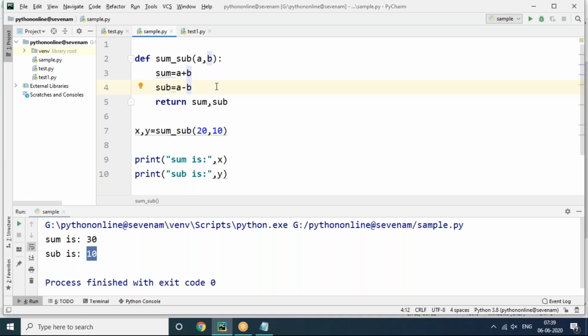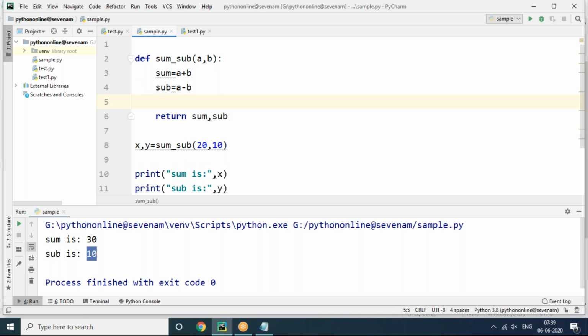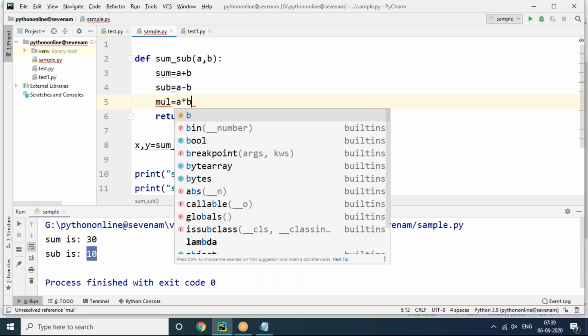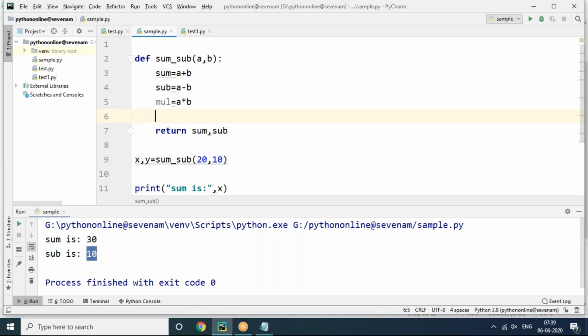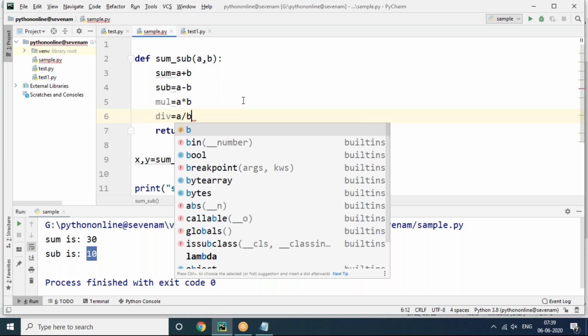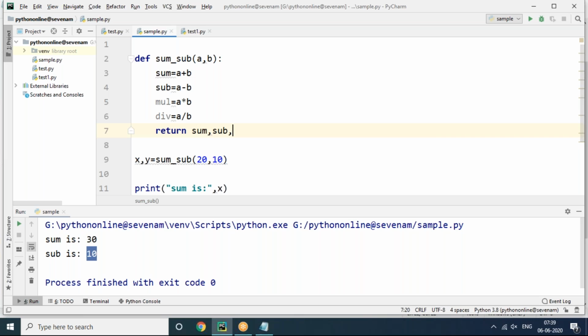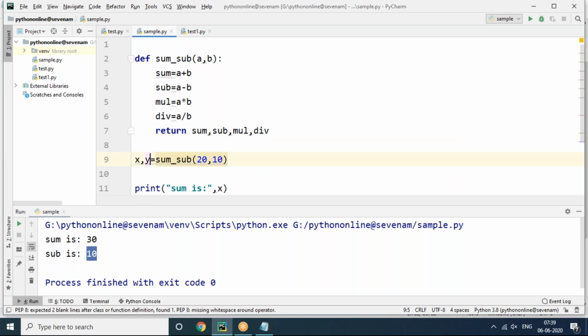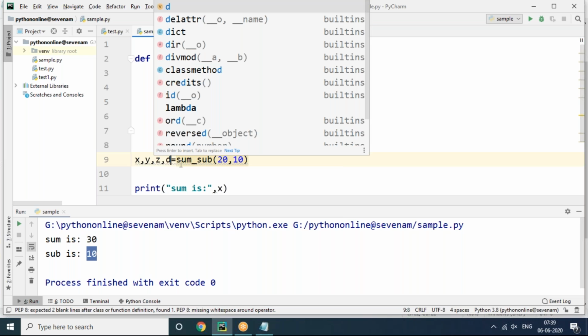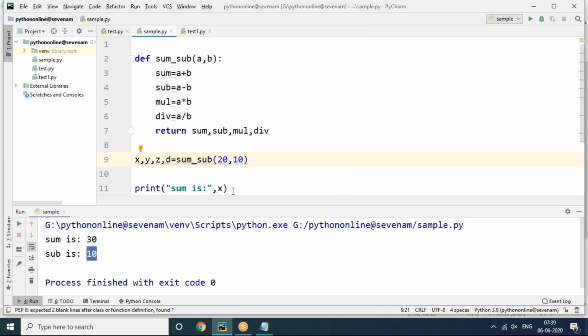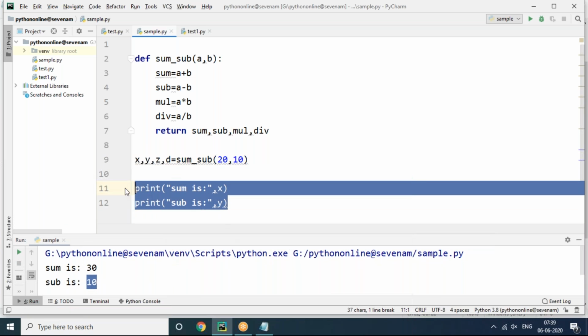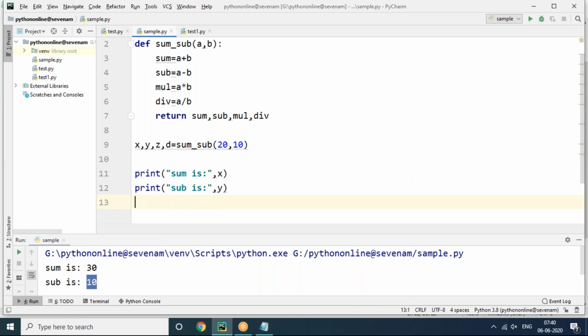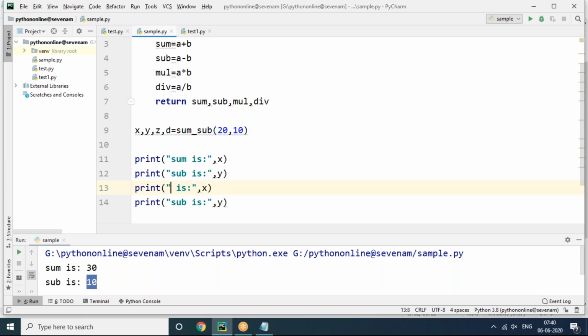multiple operations. But imagine that not only sum, here I'm also taking multiply equals a into b, and div equals a by b. I want to return multiply, and also I want to return division, and I'm going to take x comma y comma z, and also d, as my parameters. Now you can see I'm printing x comma y, sum and sub, and I'm placing one more thing here, multiply and division.